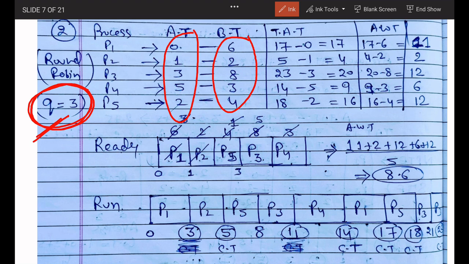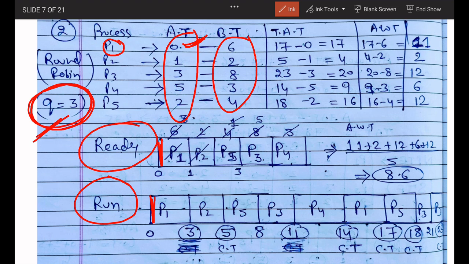There are 2 states, one is the ready state and one is the run state. Now see here, at 0, P1 is ready. So it will come to the run state now.